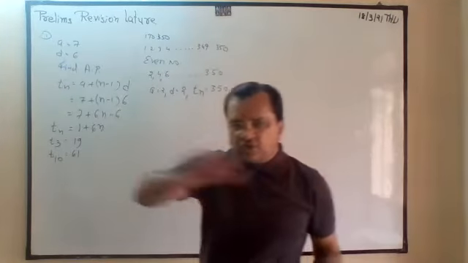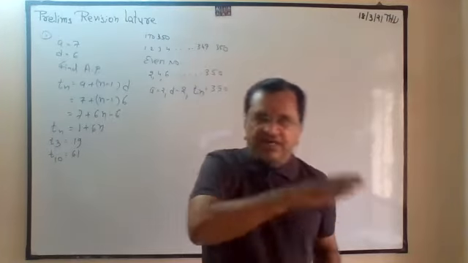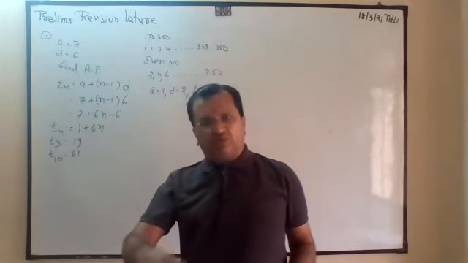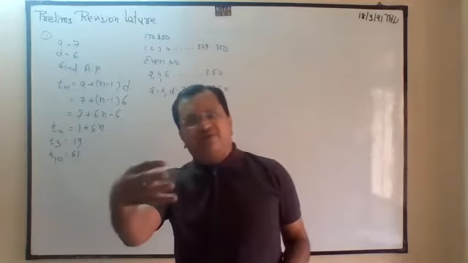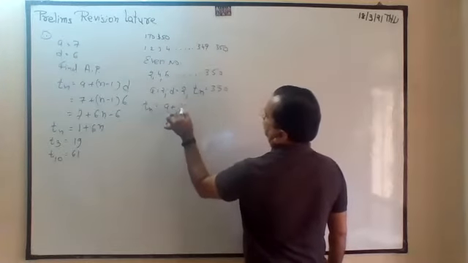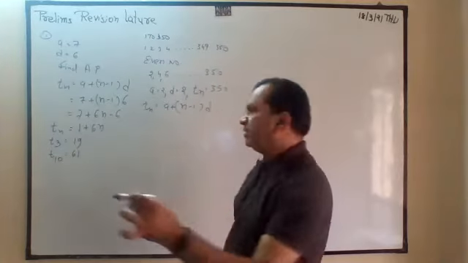From 1 to 350, half are even, half are odd, so it will be 175. That we have calculated orally, but by the formula we will get it. So Tn is equal to a plus n minus 1 d. Whenever you have to find n, don't open the bracket.